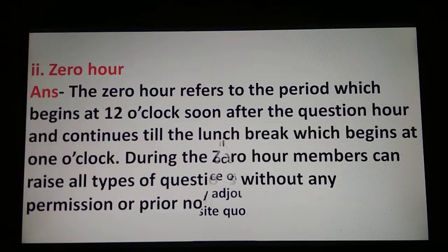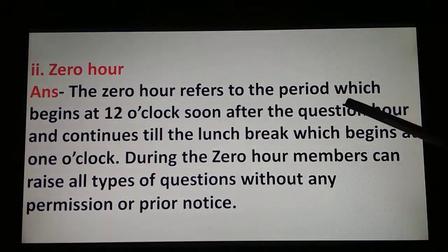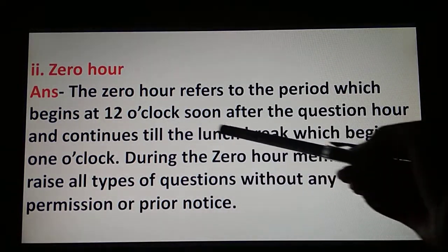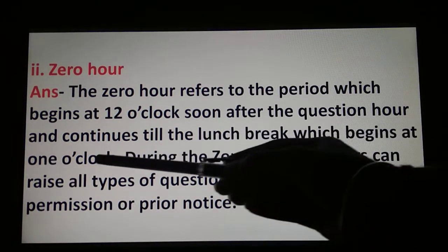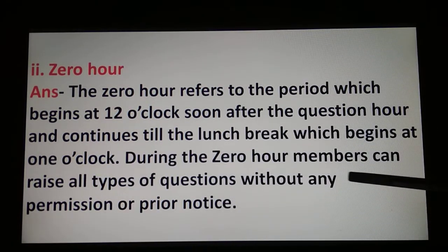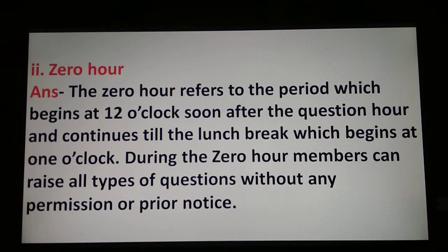Okay, then second is zero hour. What is zero hour? The zero hour refers to the period which begins at 12 o'clock soon after the question hour and continues till the lunch break, which begins at 1 o'clock. During the zero hour, members can raise all types of questions without any permission or prior notice.